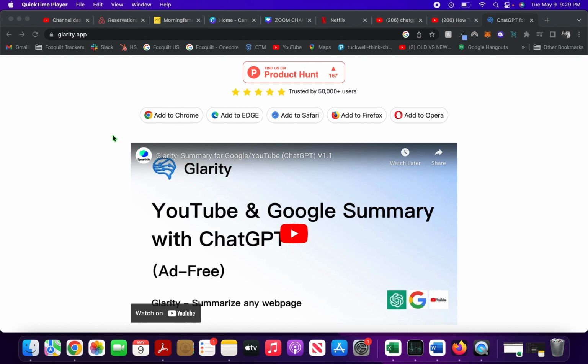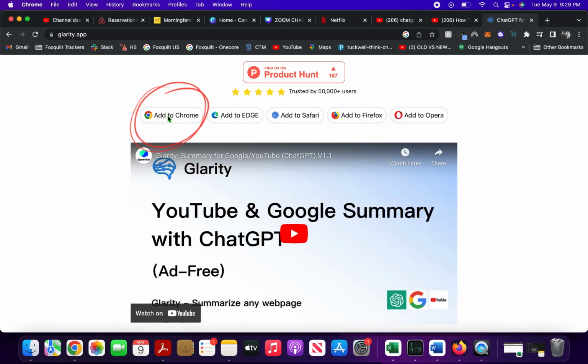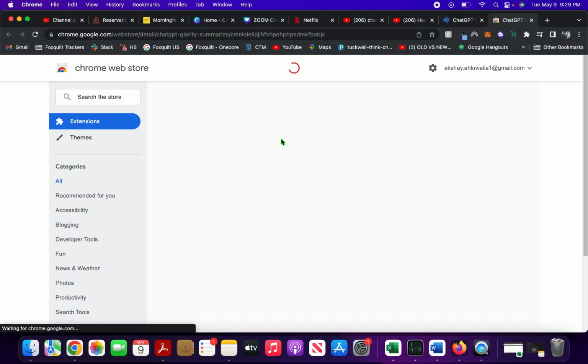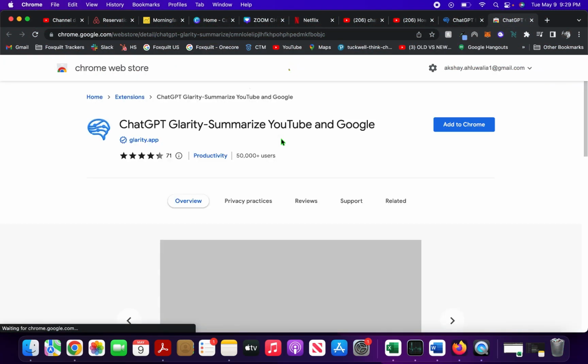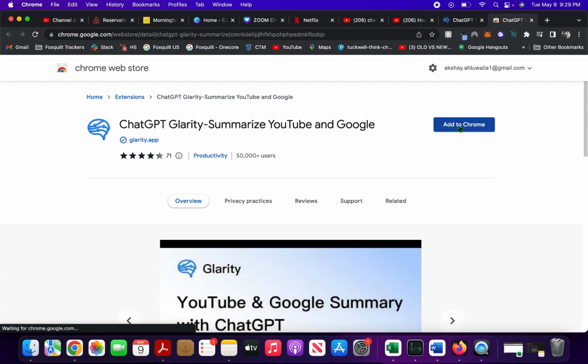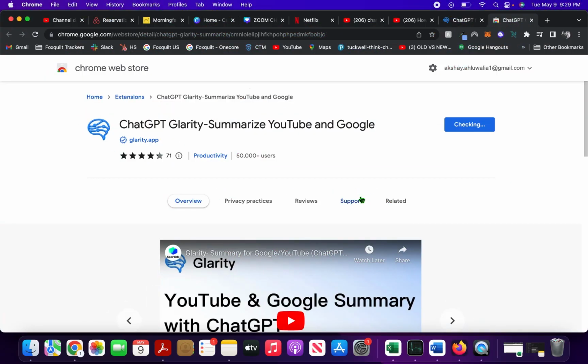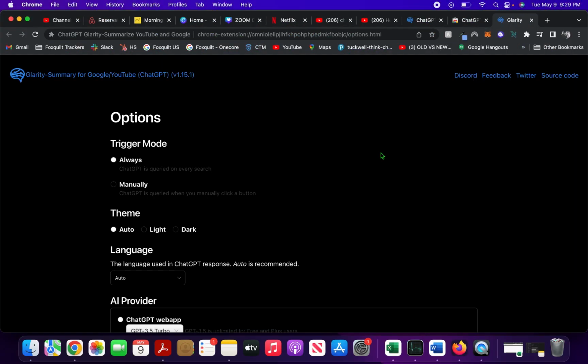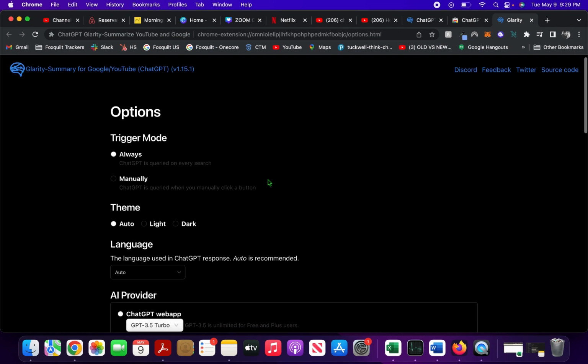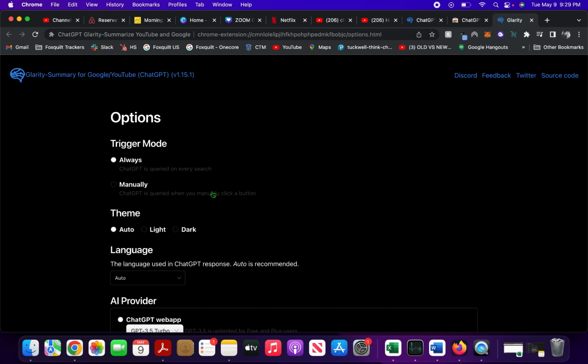As of now I am in Chrome, so I will click on add to Chrome. It will take me to the Chrome Web Store where I can click on the add to Chrome button on the right hand side and add this extension to my Chrome. It'll ask me for permission and I click on add extension, and this will add the ChatGPT YouTube summary extension to my Chrome browser. You can see some options that automatically open.